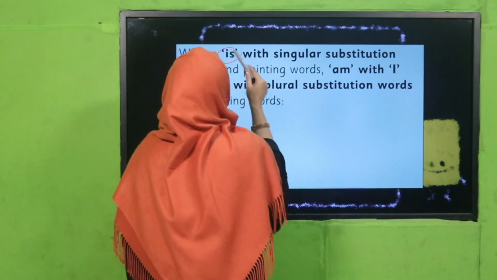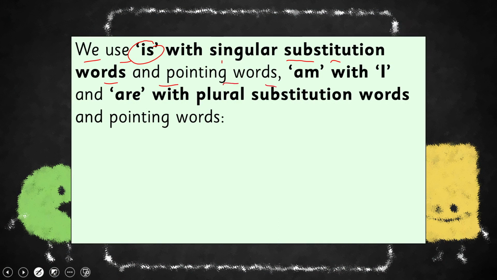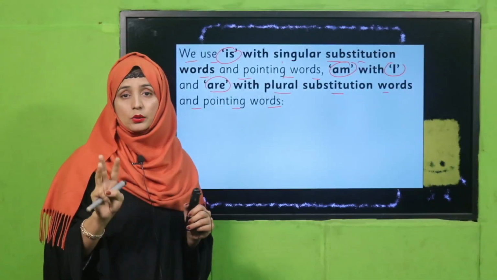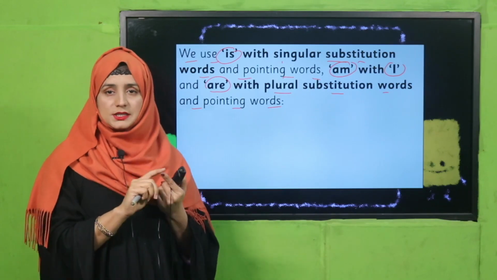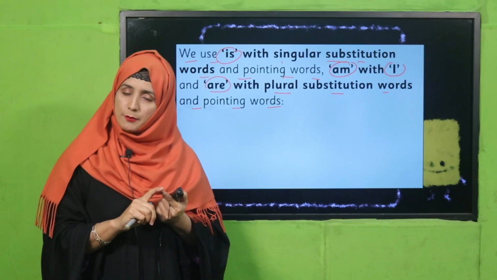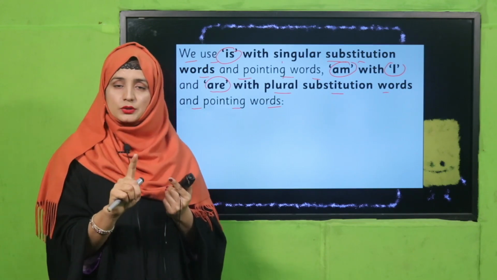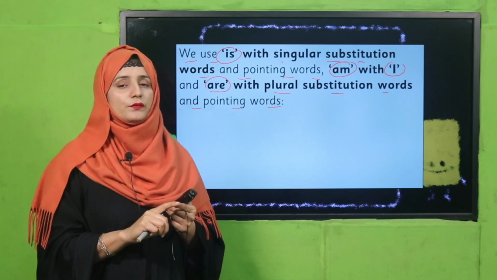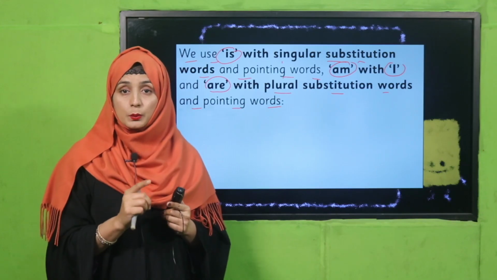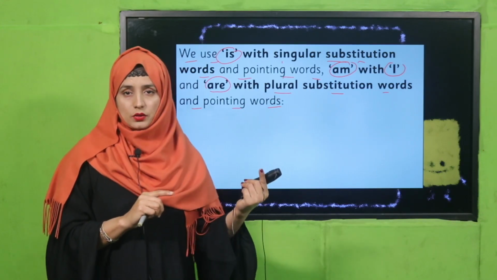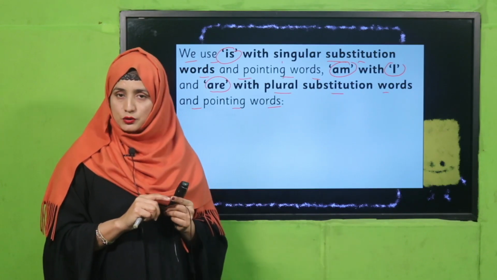See there. We use is with singular substitution words and pointing words, am with I, and are with plural substitution words and pointing words. So yes, my dear students, we are talking about 3 helping verbs. Remember: is, am, are. So is is used when the substitution word or pointing word is singular. Then we will use is, and if the substitution words and pointing words are plural, plural means more than one, two or more than two, then we have to use are.